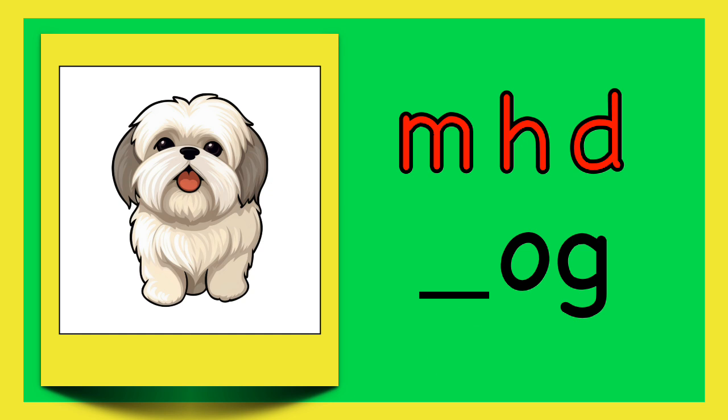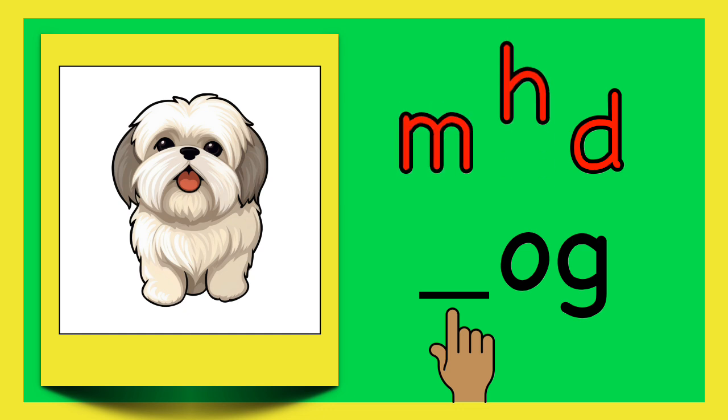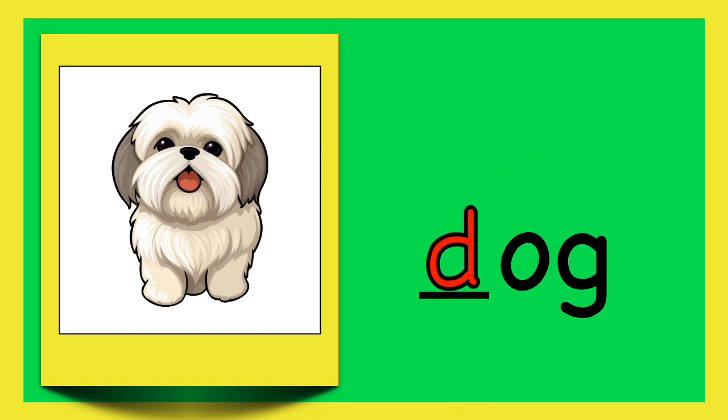Dog. D, A, G. The d is missing. Which letter makes the d sound? M, H, D. D says d in dog.